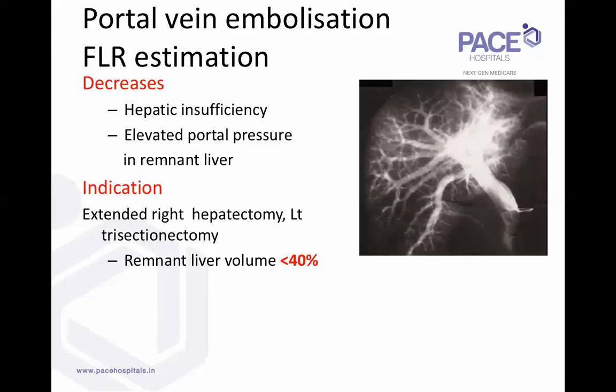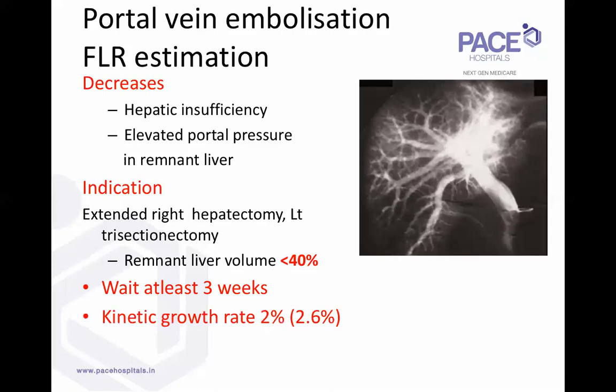So when the remnant liver volume is less than 40%, we would go in for a portal vein embolization for safety. I mean, even at less than 40%, we would go for an embolization. Once you do the embolization, the waiting time is 3 weeks. There is no advantage to be found by waiting more than 3 weeks.